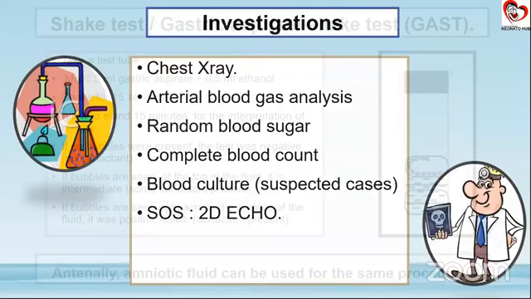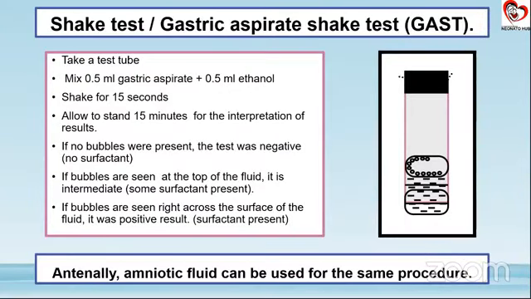Now, this slide I have put in because there have been a few studies. In fact, there is a 2014 good study which says that shake test has helped them in bedside determination of whether the child has a respiratory distress syndrome. That is, we are talking in terms of surfactant deficiency. So at least for theoretical sake, it is good to know what a shake test is. It can even be done on amniotic fluid, but here when we are talking about a shake test, we are talking about doing a gastric aspirate shake test.